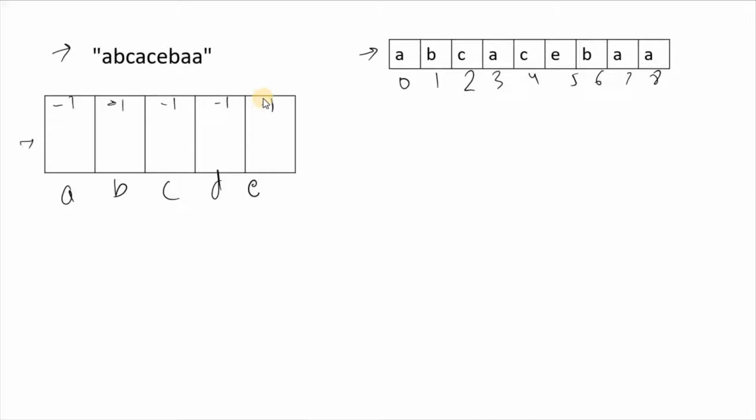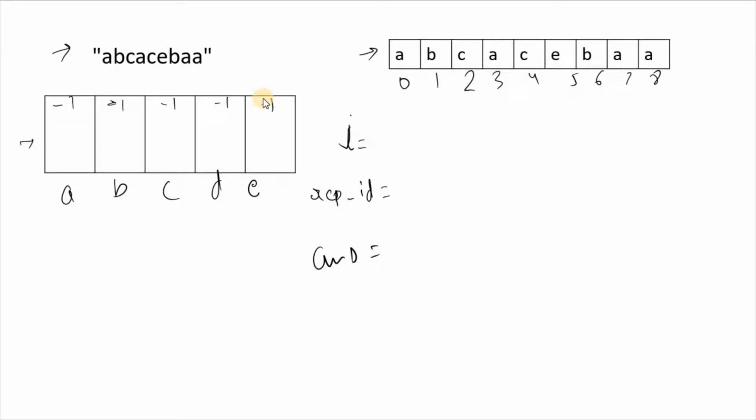Okay, so now start iterating over our string. Suppose there is one variable I and one more variable, repeated index. This variable will store the index of the repeated character. And one more, we'll take an answer variable to store our answer.